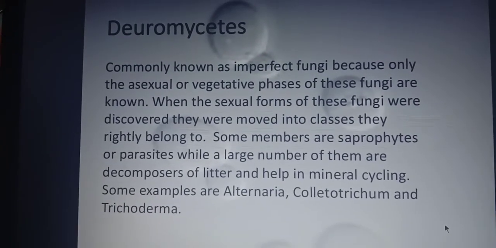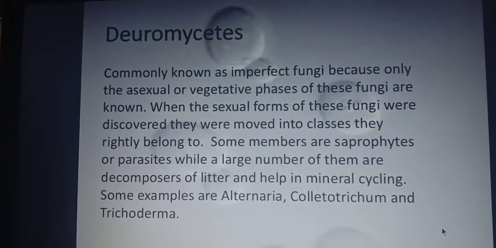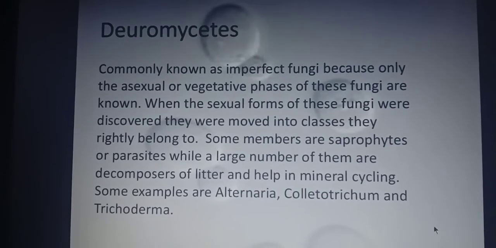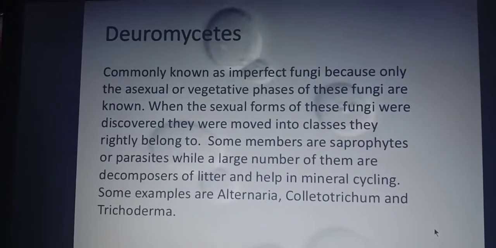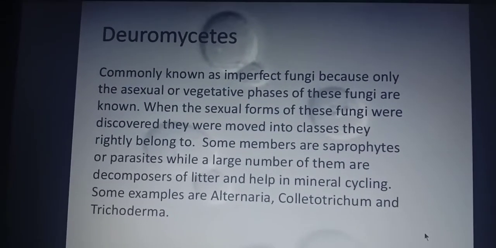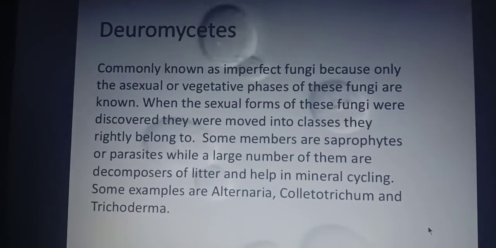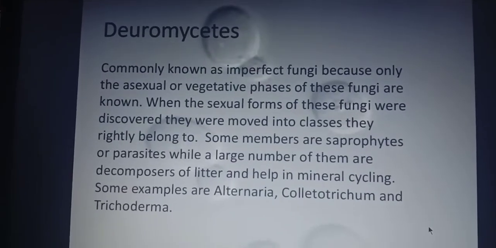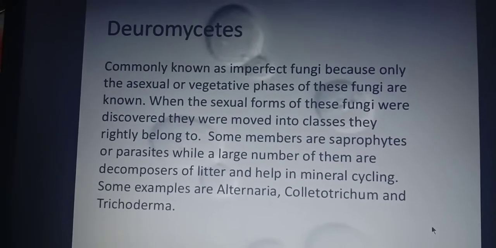Because they only have the asexual or vegetative phases in their life cycle and no sexual phase of reproduction. This question has been asked several times in competitions: which of the following fungi is called imperfect fungi. So deuteromycetes are called imperfect fungi. Why? Because they do not have any sexual phase in their life.